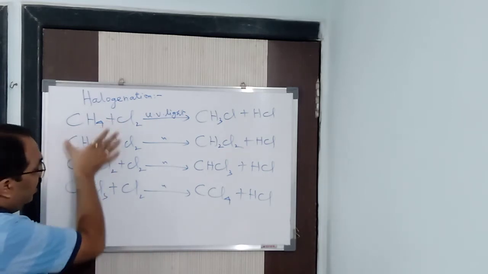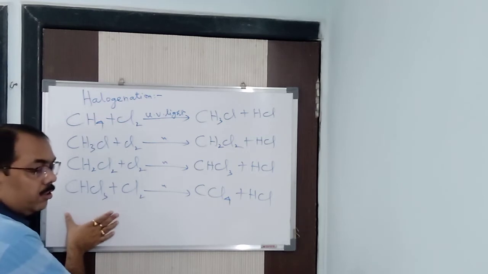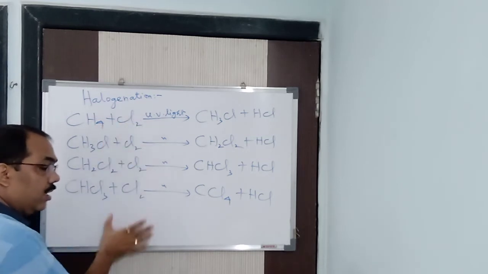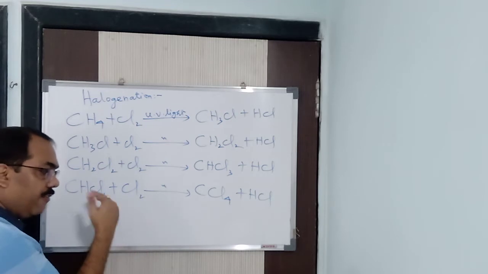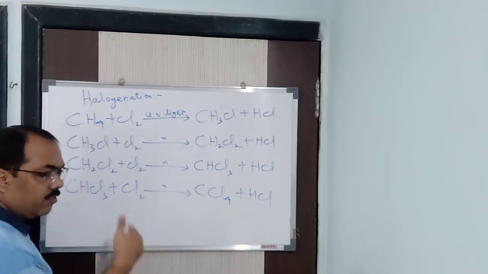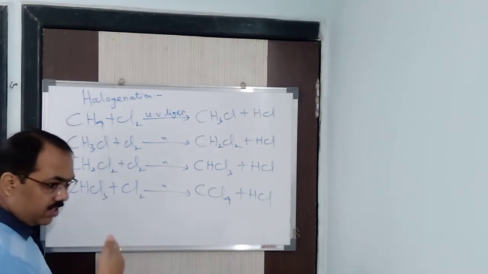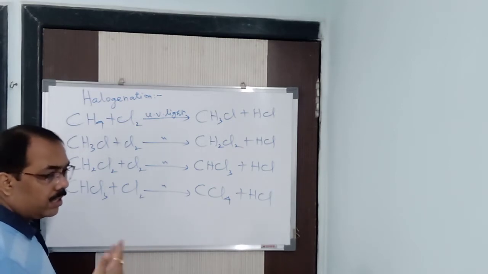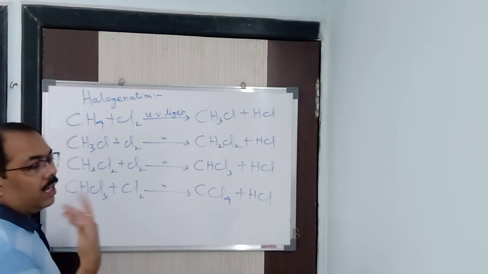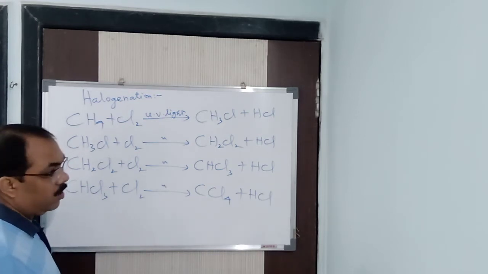If I take ethane, the reaction will be carried out in 6 steps. The same thing will be done, and in every step one hydrogen will be replaced by one chlorine. So you will be getting monochloroethane, dichloroethane, trichloroethane, tetrachloroethane, pentachloroethane and hexachloroethane correspondingly.